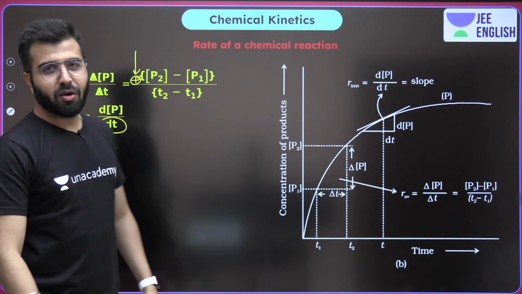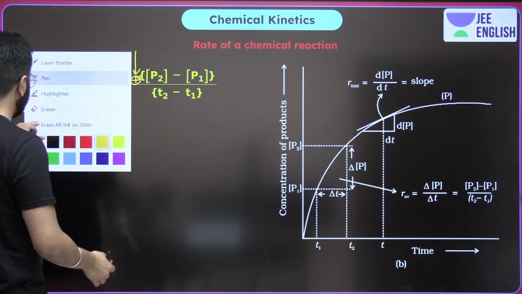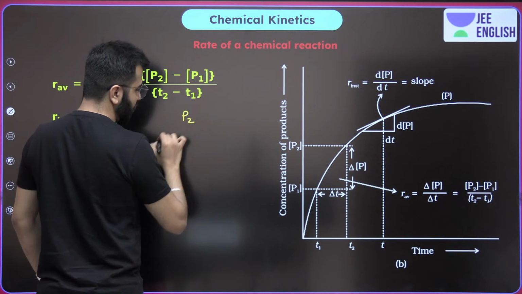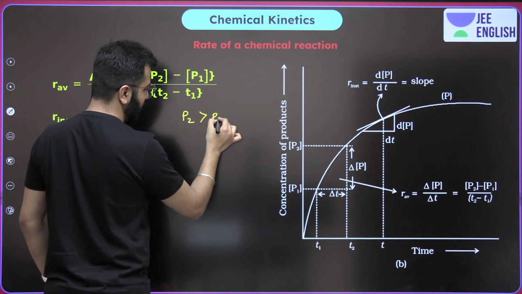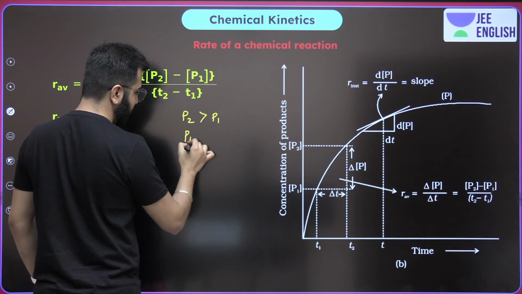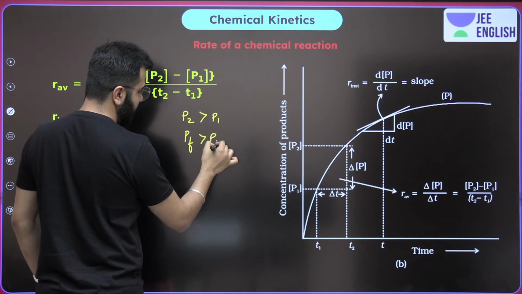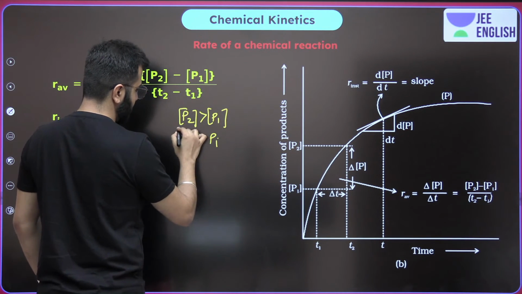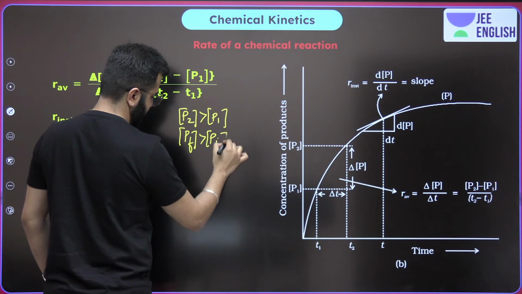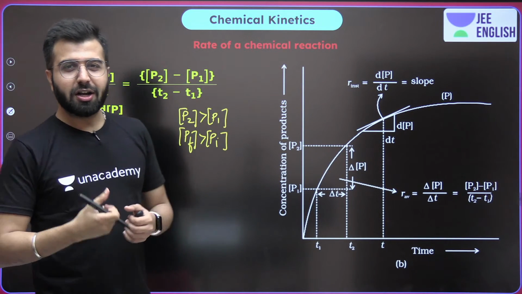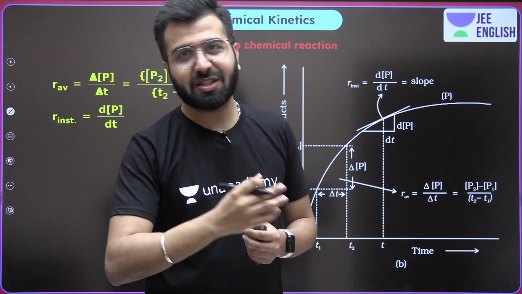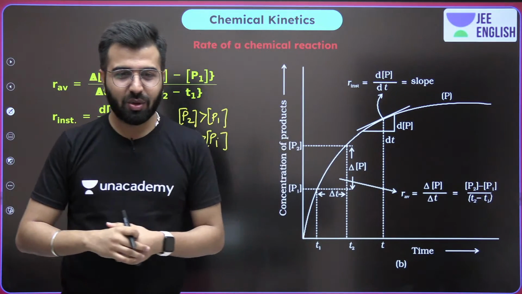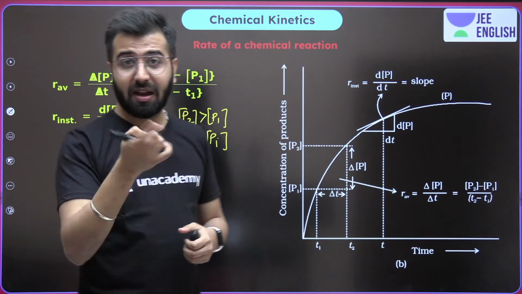Why? Because always remember P2 is greater than P1, PF is greater than PI. I'm talking about the concentrations, because concentration of product always increases with time. Is this clear to each and everybody? Come on, give me a quick thumbs up and let's move ahead.